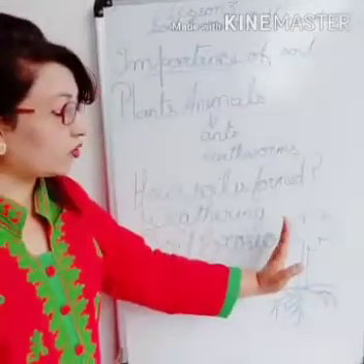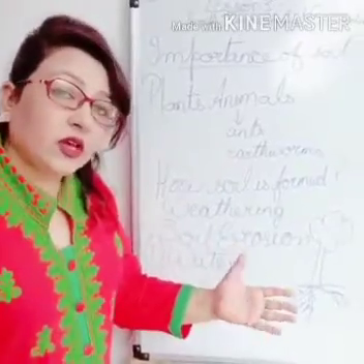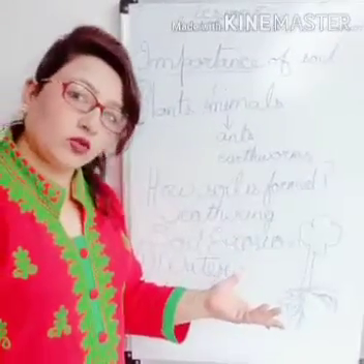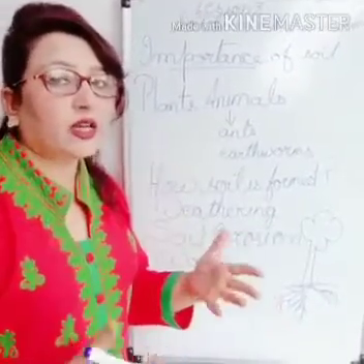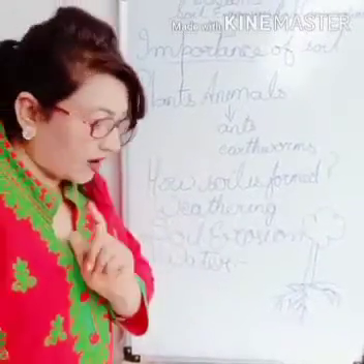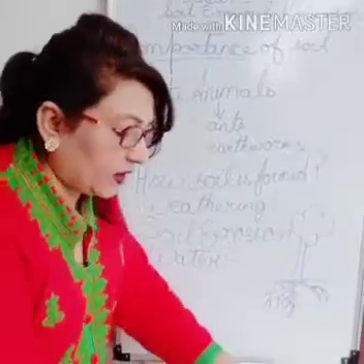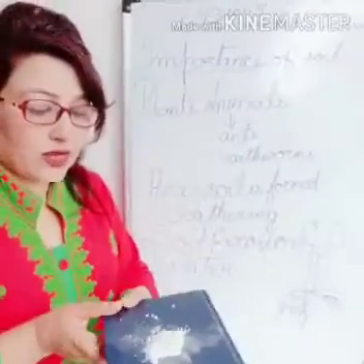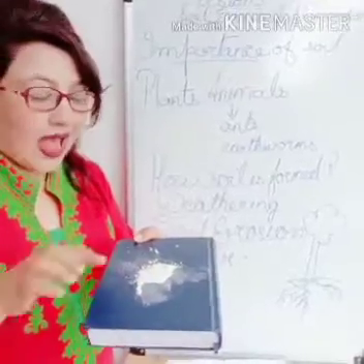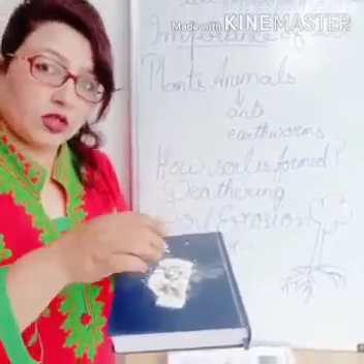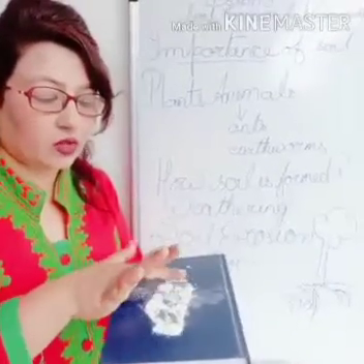Now what happens when we cut down the trees? Suppose the tree is cut down from here. Then what happens? The soil becomes loose because the roots are no longer holding on to the soil. So it is easily carried away by the blowing wind. I am going to explain this phenomenon with the help of a small activity. Suppose this is the ground and this is my loose soil. The trees have been uprooted and this is the loose soil.